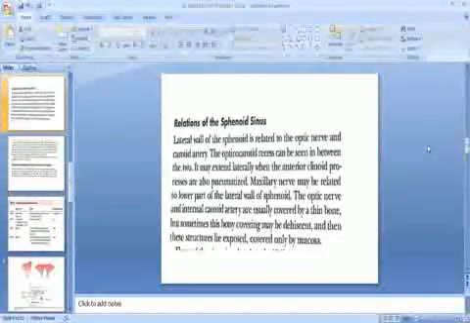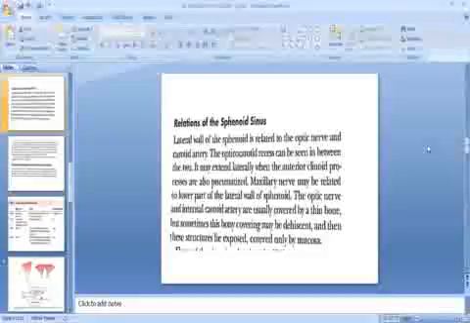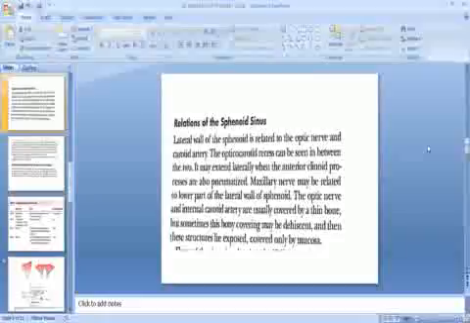The lateral wall of the sphenoid is related to the optic nerve and carotid artery. The opticocarotid recess can be seen in between the two. It may extend laterally when the anterior clinoid processes are also pneumatized. The maxillary nerve may be related to the lower part of the lateral wall of the sphenoid. The optic nerve and internal carotid artery are usually covered by a thin bone, but sometimes this bony covering may be dehiscent and then these structures lie exposed, covered only by mucosa.